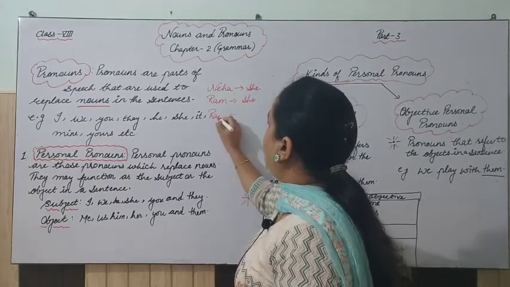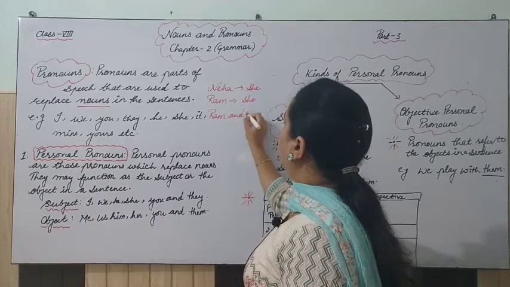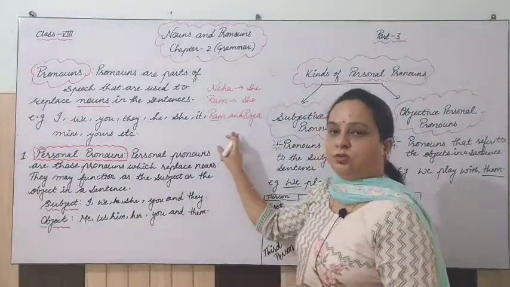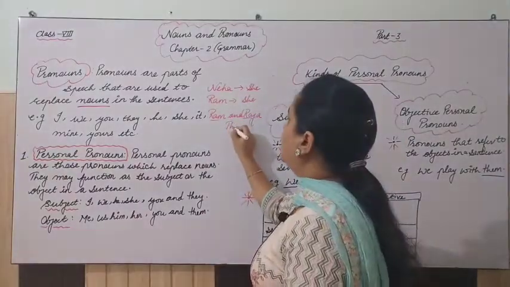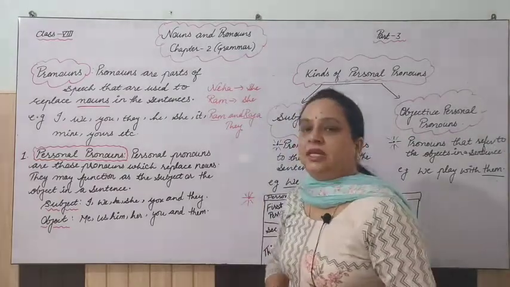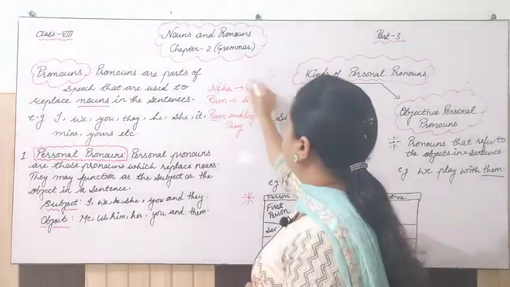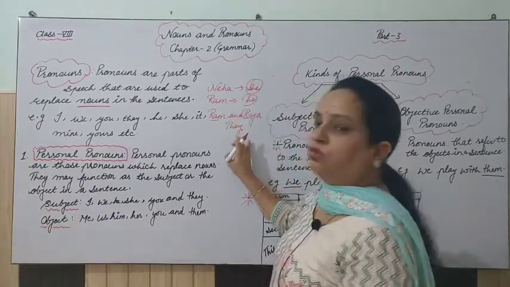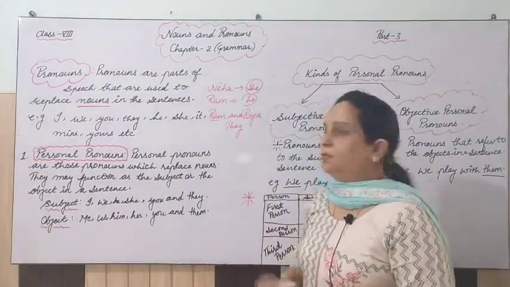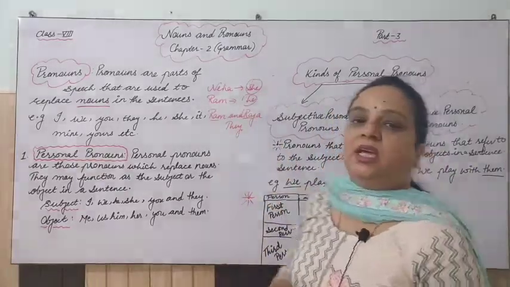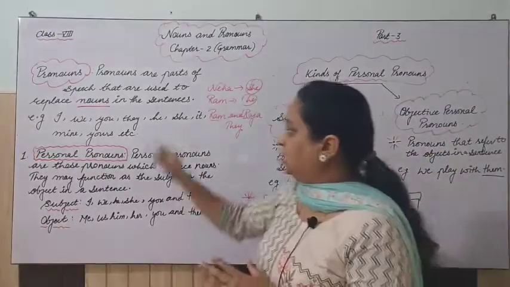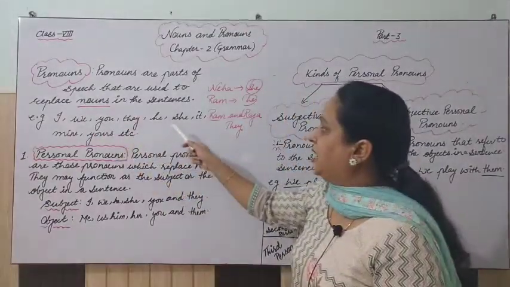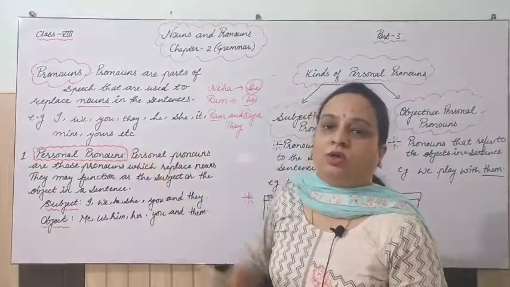If I am doing Ram and Raja, both there we have 2 subjects here. So what will I replace this with? They. So these are actually pronouns. For Ram, he; for Ram and Raja, they. So this you have to replace. This he, she, they, it, these all are pronouns. For example, I, we, you, they, he, she, it, mine, yours, etc.